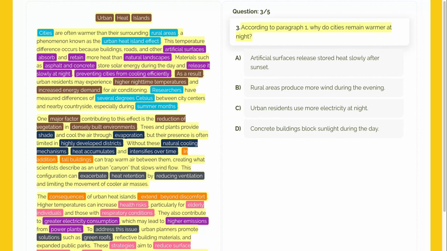We need to look at paragraph 1 to find the specific physical reason mentioned. Look for keywords like night or after sunset to find the right sentence. Our goal is to find the cause and effect relationship that happens after the sun goes down.